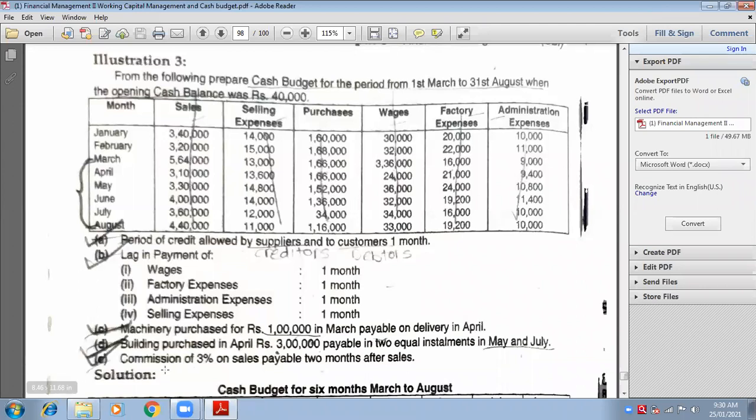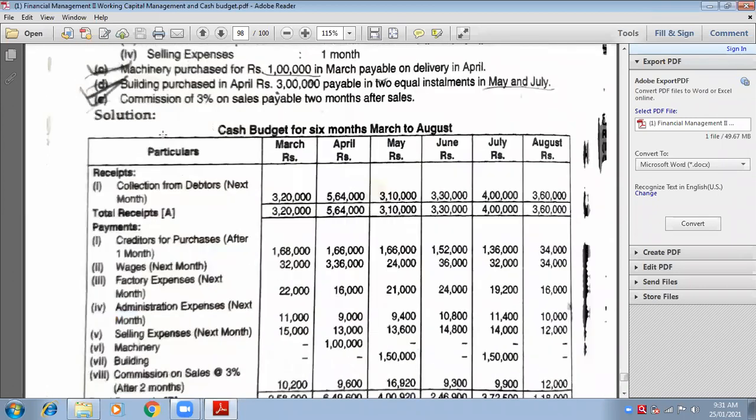But what he says is commission on sales payable 2 months after sales. Suppose you have sold in the month of January, you have to pay commission after 2 months, meaning following 2 months. So suppose commission of January is 10,200. When will it be paid? Two months following means? March. Very good, March. So 10,200 will be paid in March.